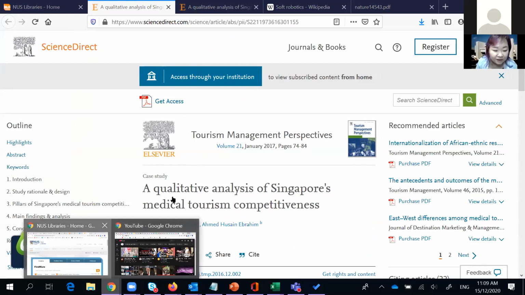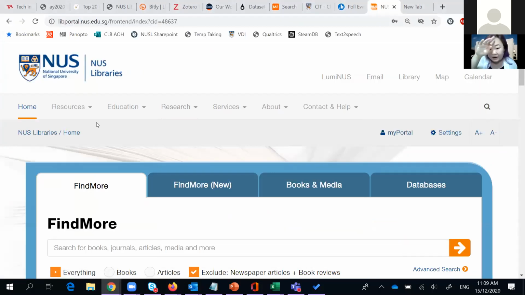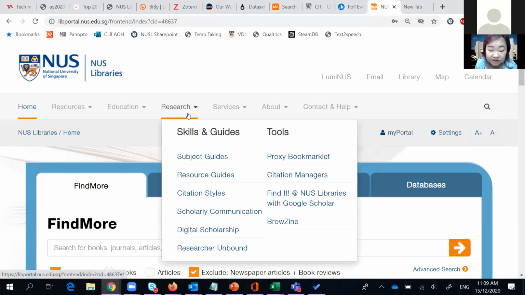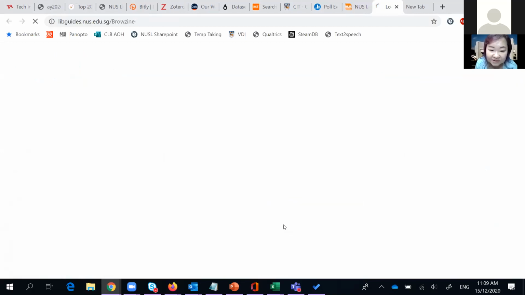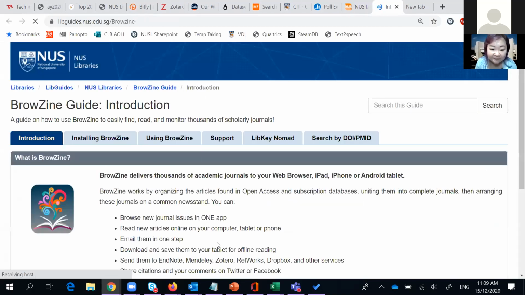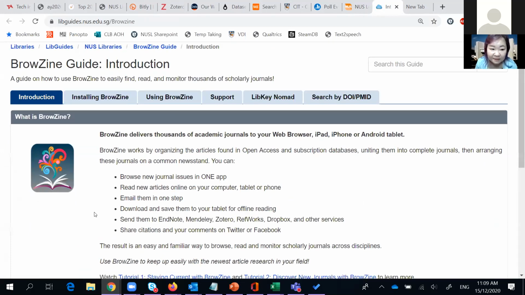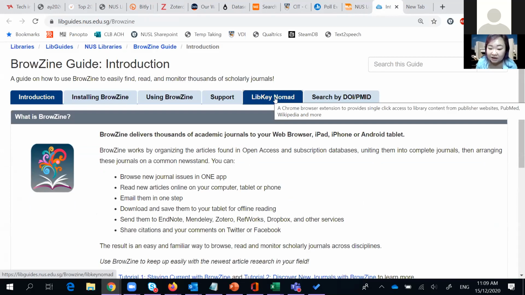So how do you go about installing this plugin? It's fairly simple. You can learn more about LibKey Nomad by going to research on our library portal, and then you have browsing. Why is it under browsing? Because browsing is an app owned by a company called Third Iron, and LibKey Nomad is one of the tools belonging to the company.